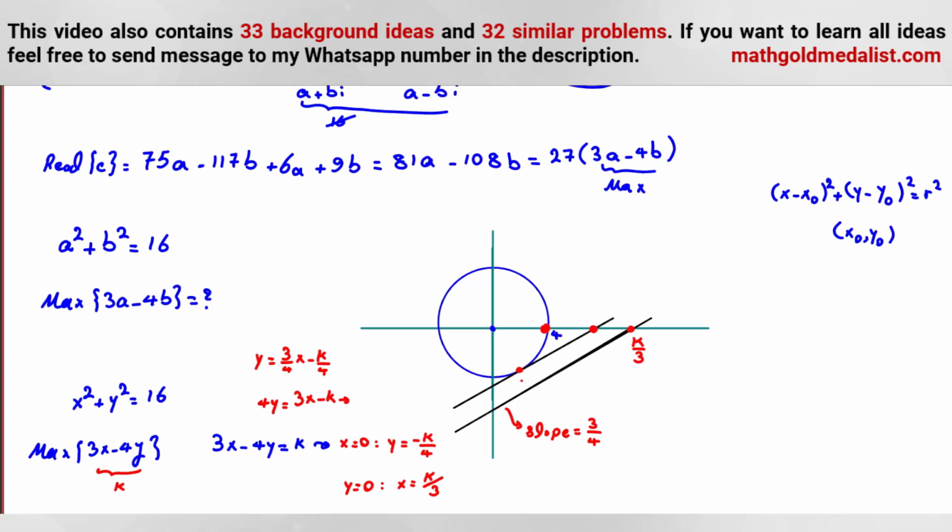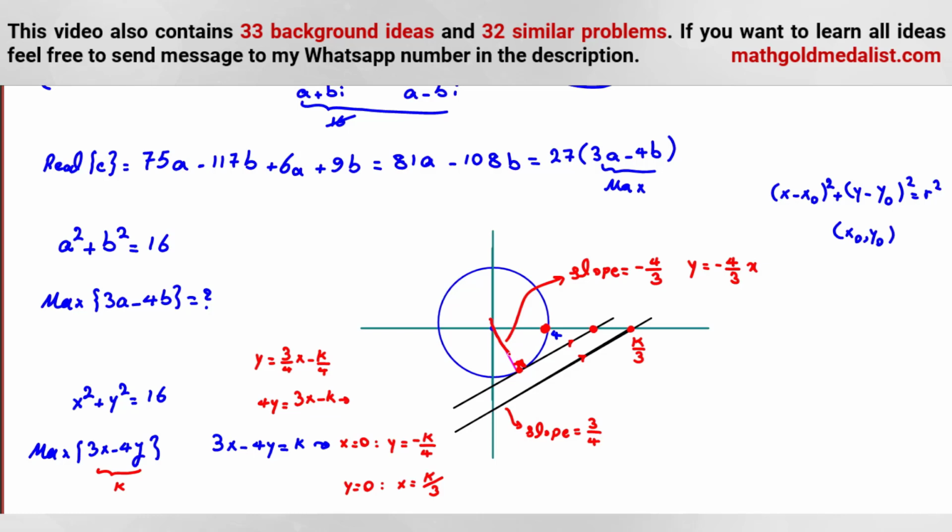For this x, y, a, b, we can replace here and find the answer. So we should find the equation of this. The slope is 3 over 4 also for this one because they are parallel lines. Now I connect the origin to this point. We know this angle is 90 degrees, so these two lines are perpendicular to each other. Because the slope is 3 over 4, their product should be negative 1, so the slope here should be negative 4 over 3. So for this line, y is equal to negative 4 over 3x.